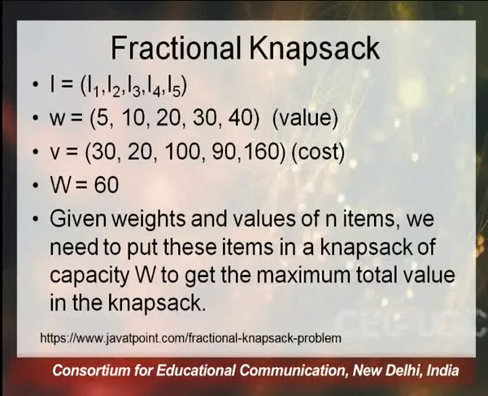So we need to maximize the small w, while the sum of all the small w's should not go beyond 60. Now the problem says: what items among I1 to I5 will we choose in order to maximize the value?